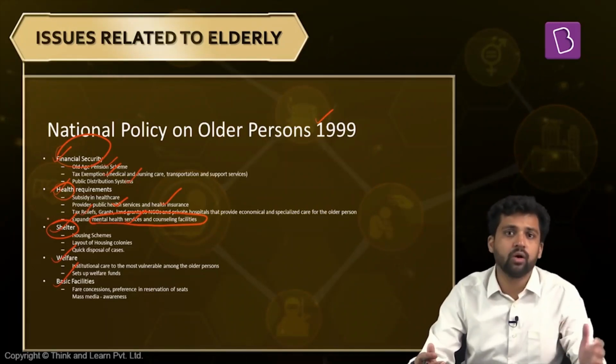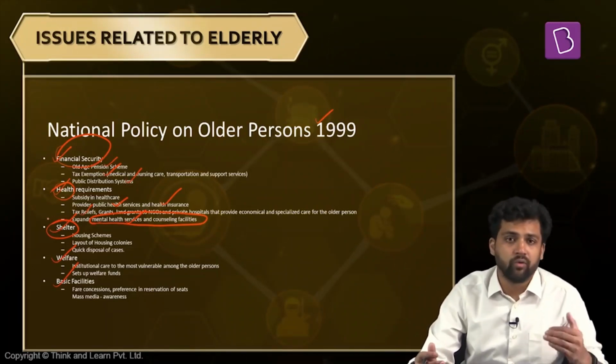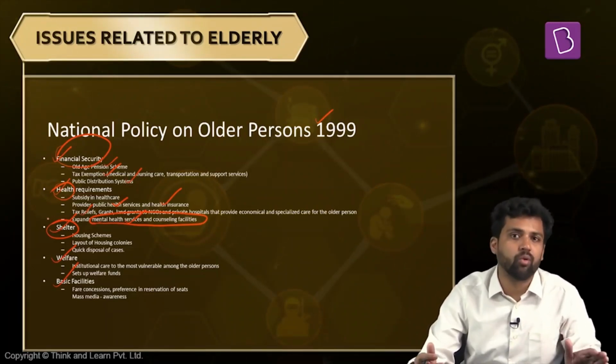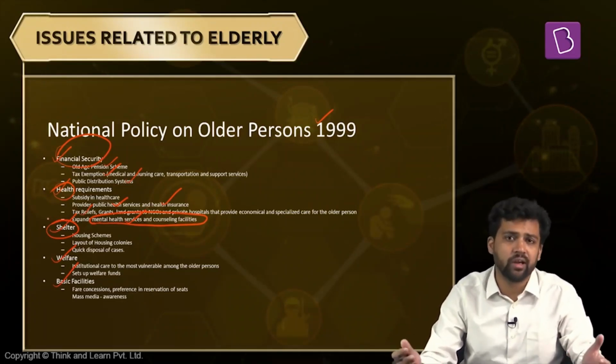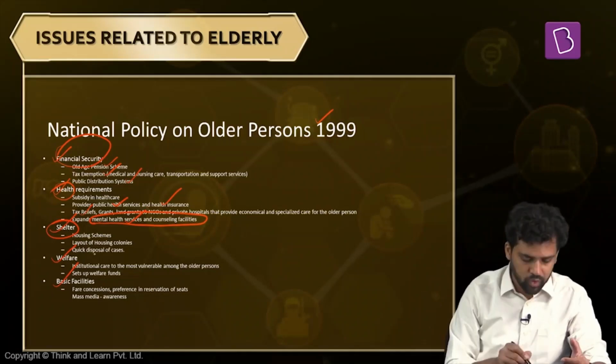Apart from that, if you're constructing housing societies, you need to take into consideration the specific requirements for elderly. For example, it might not be easy to access. So we need to provide all the mobility support so that they can access each and every part of those colonies, those societies. And one more thing, in case there is any land dispute involving elderly, you should try to resolve that in a fast-track manner. A quick disposal of cases.